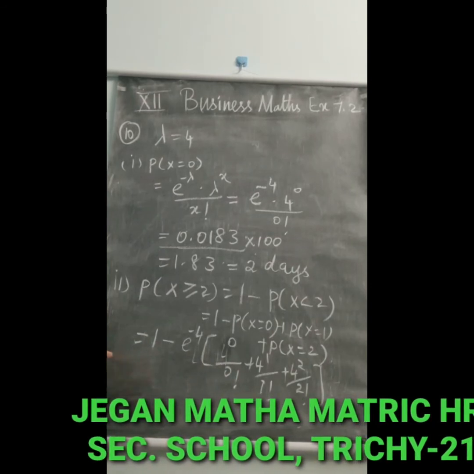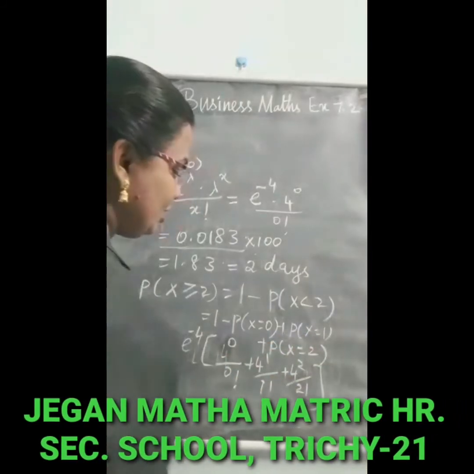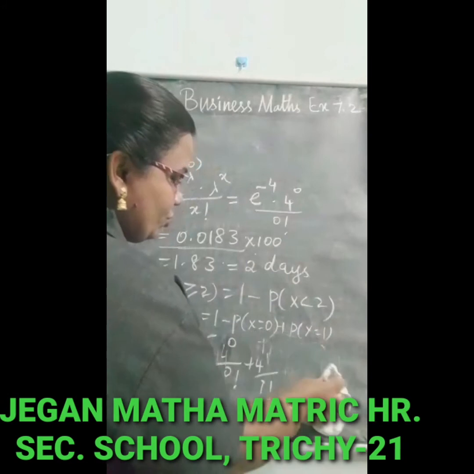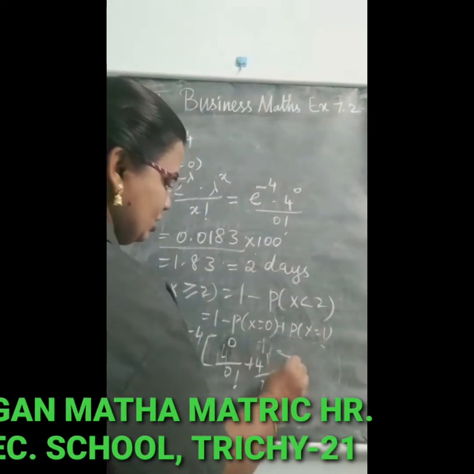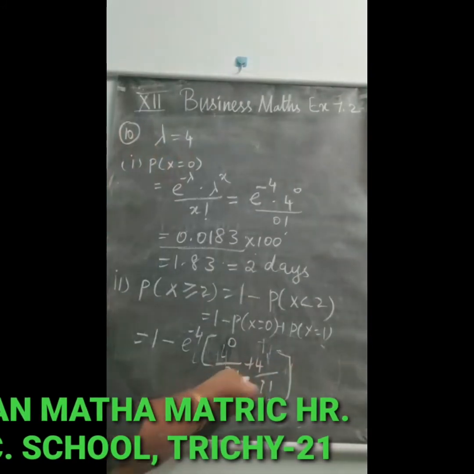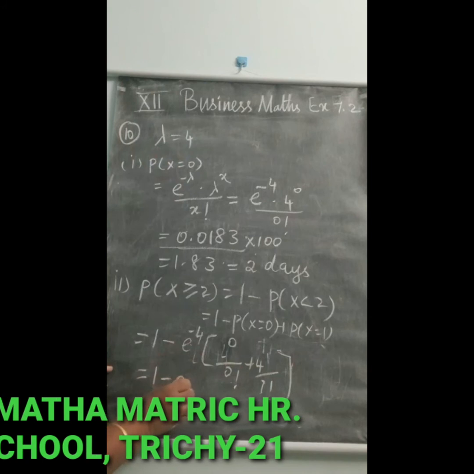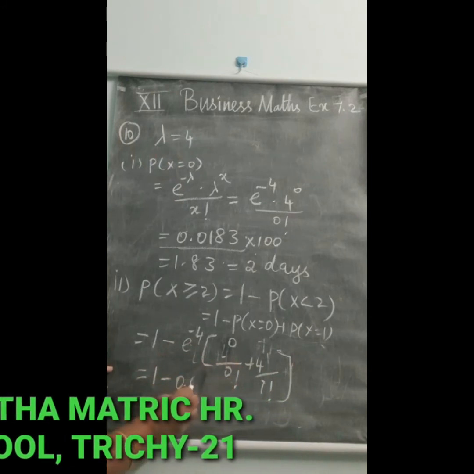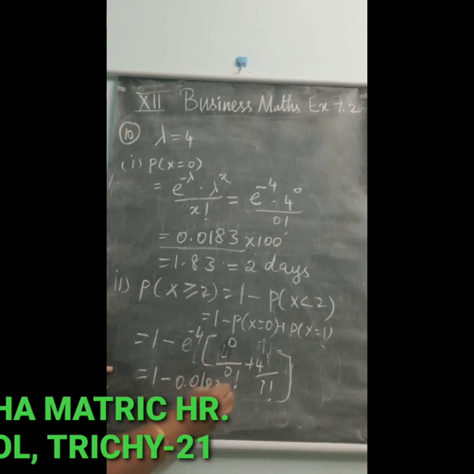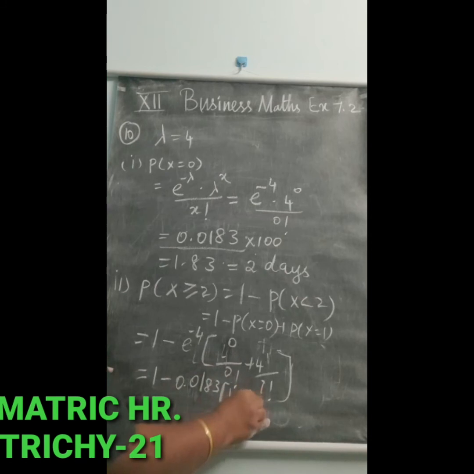Less than 2 means you have to take only 0 and 1, not 2, so the term for 2 is not needed. So that is 1 minus 0.0183 into 1 plus 4.